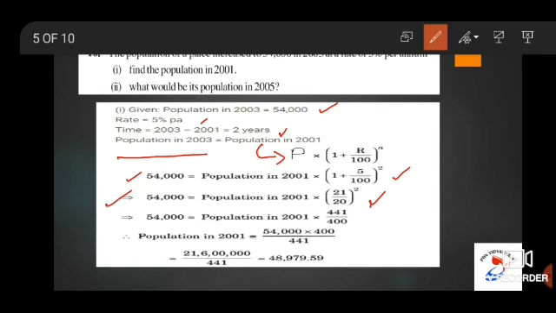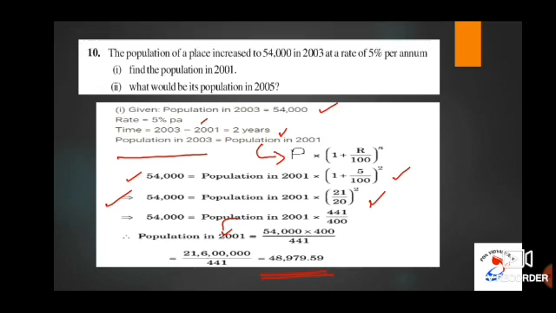So we can use the linear equation method, that is the transposing method. So population in 2001 will be equal to 54,000 into 400 by 441. On solving this you will get the result as 48,979.59. So, to conclude, the population in 2001 is 48,979.59.